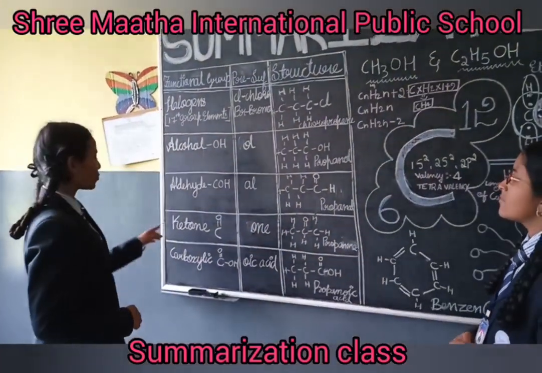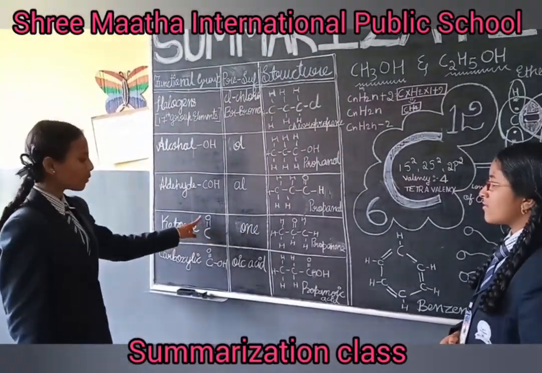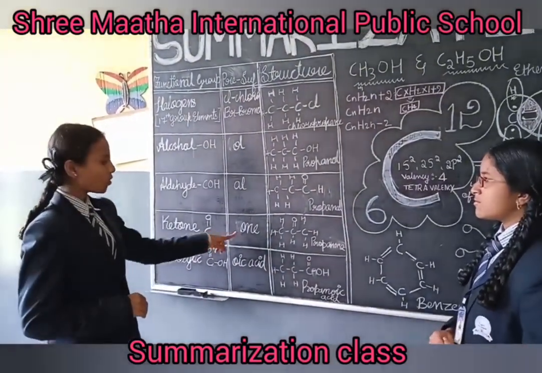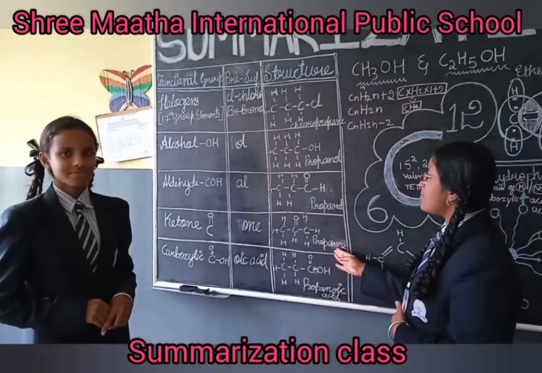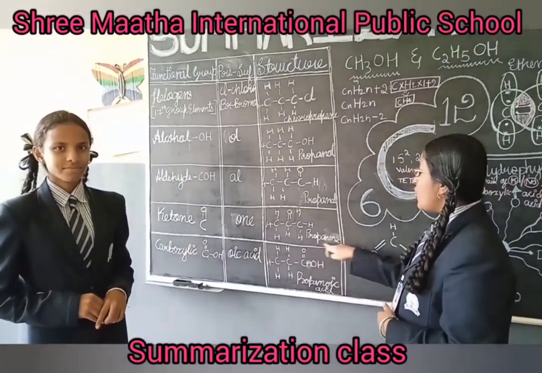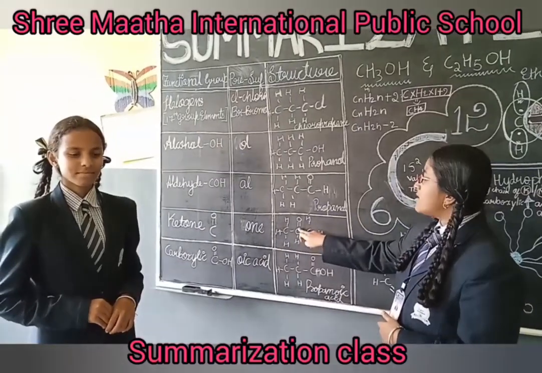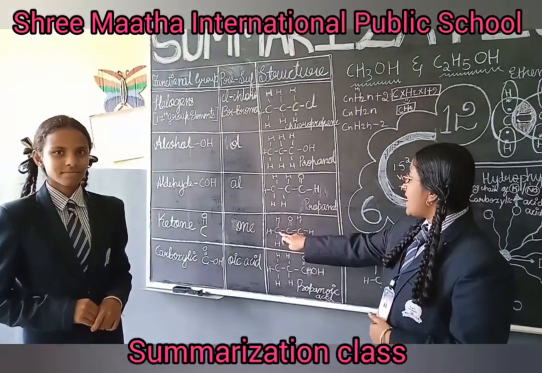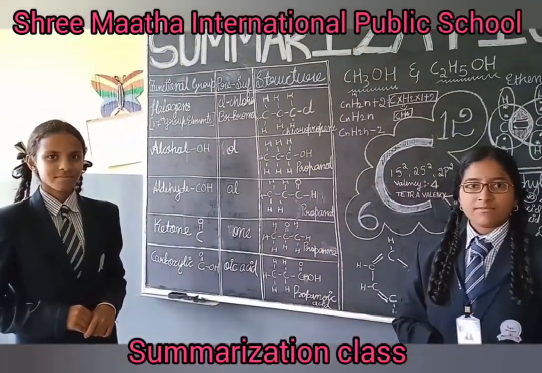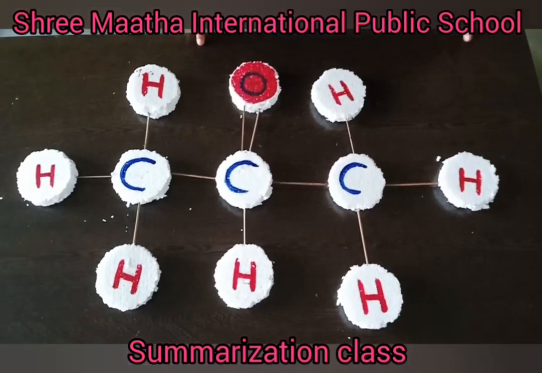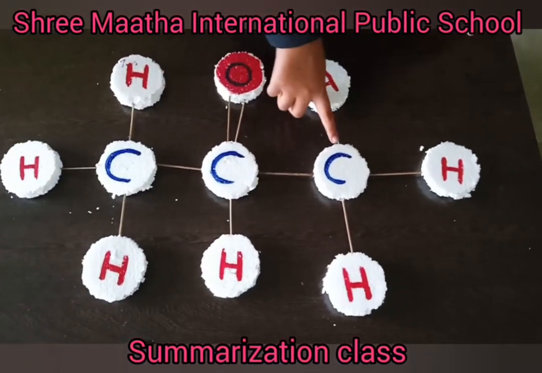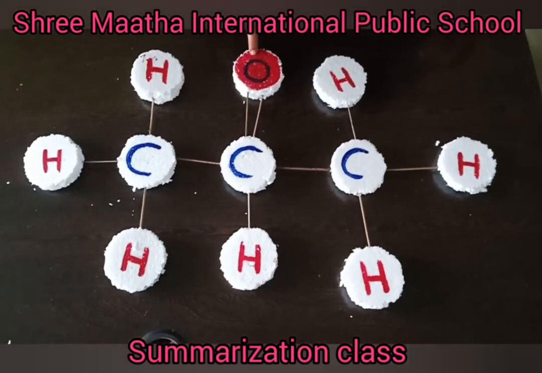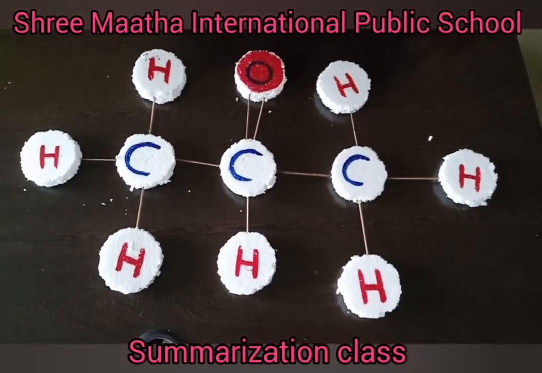The next functional group is ketone. The symbol is C double bond O and here the prefix will be the name of the hydrocarbon and the suffix is -one. Now let us know one example for ketone, that is propanone. Prop means 3 carbon atoms and the symbol of ketone, that is C double bond O, should always be in the middle, and satisfy the carbons with hydrogen. Propanone means we have taken 3 carbon atoms and the C double bond O should always be in the middle, and satisfy the carbons with hydrogen.